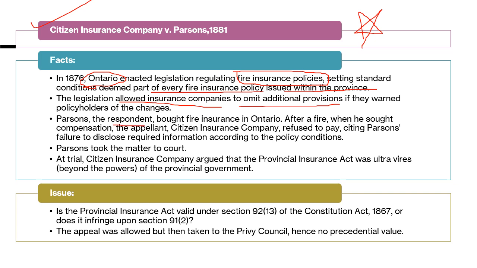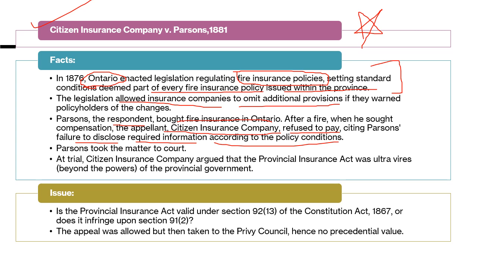Parsons, the respondent, bought fire insurance in this province. After a fire, when he sought compensation, the company, Citizens Insurance Company, refused to pay, citing Parsons' failure to disclose required information according to the policy conditions.